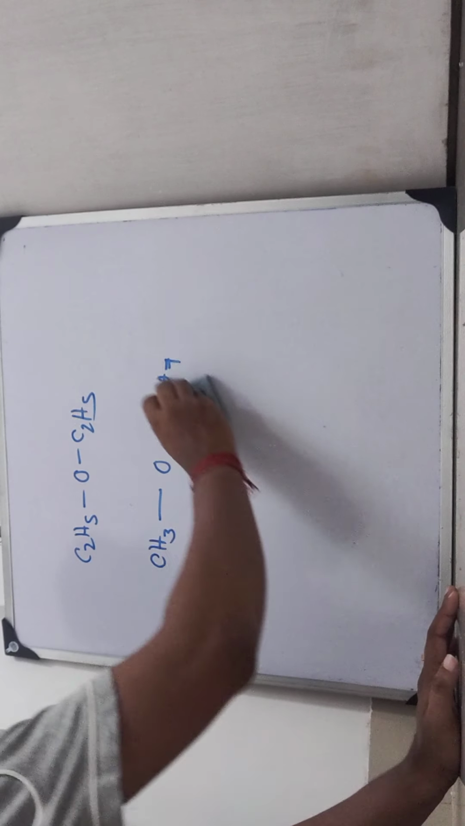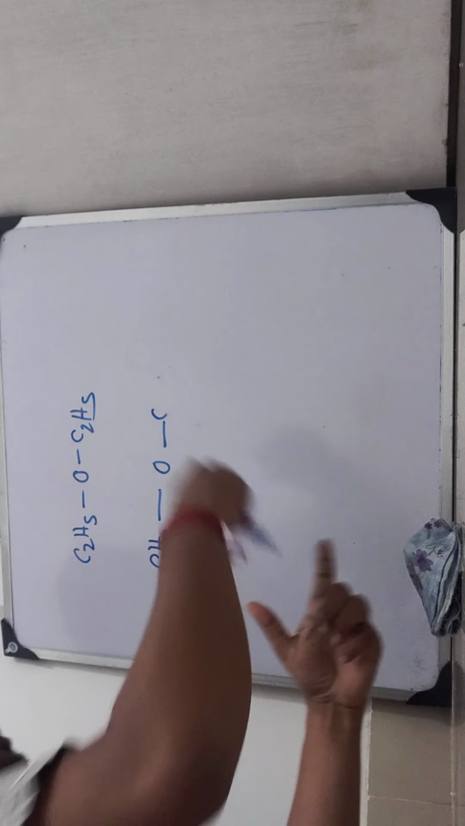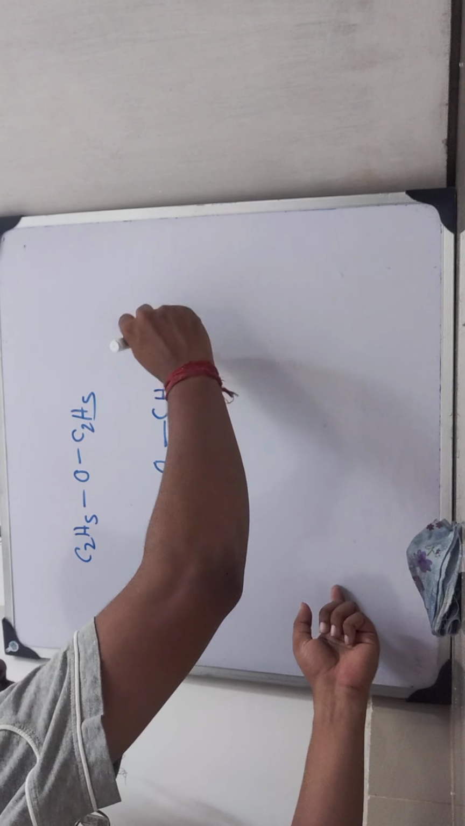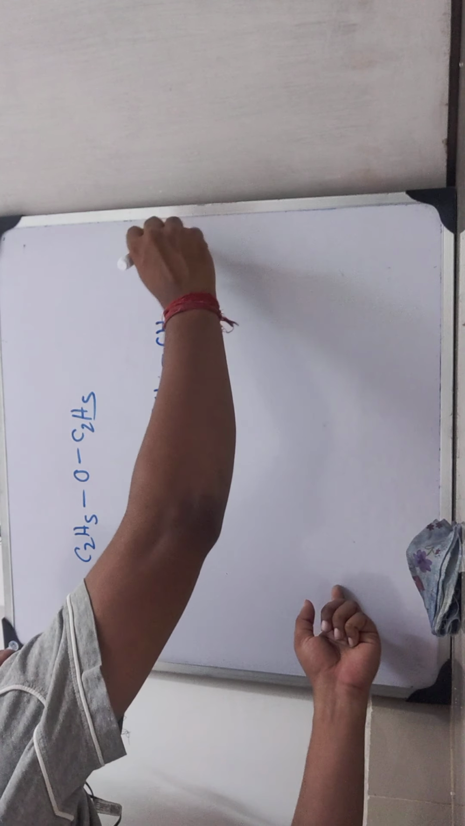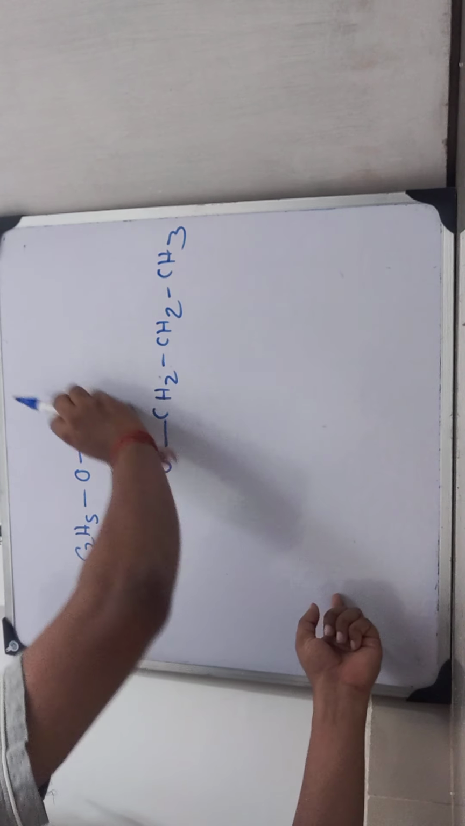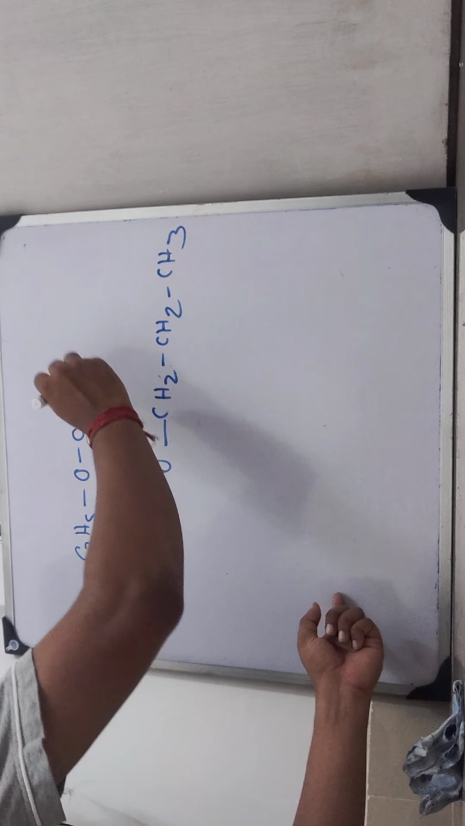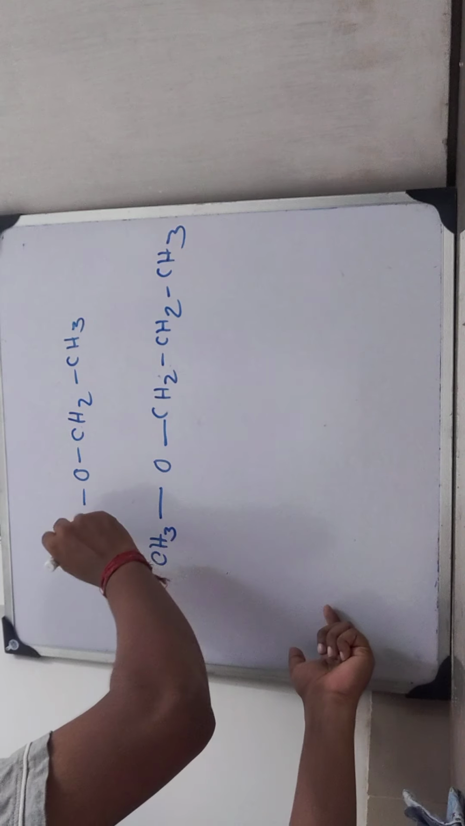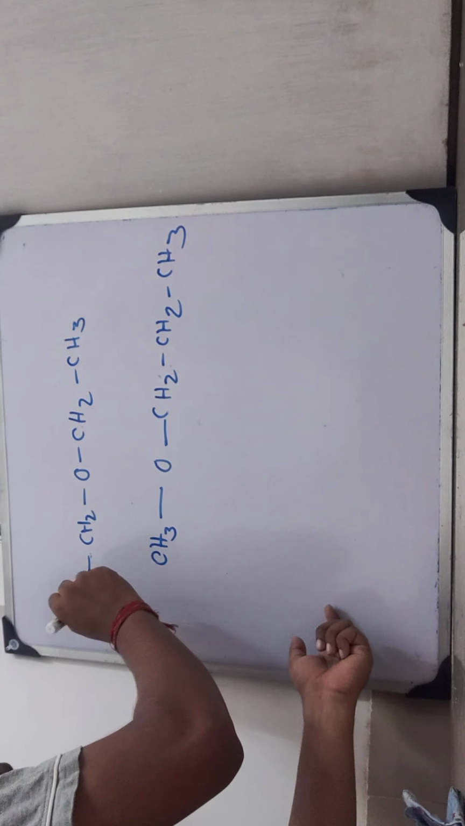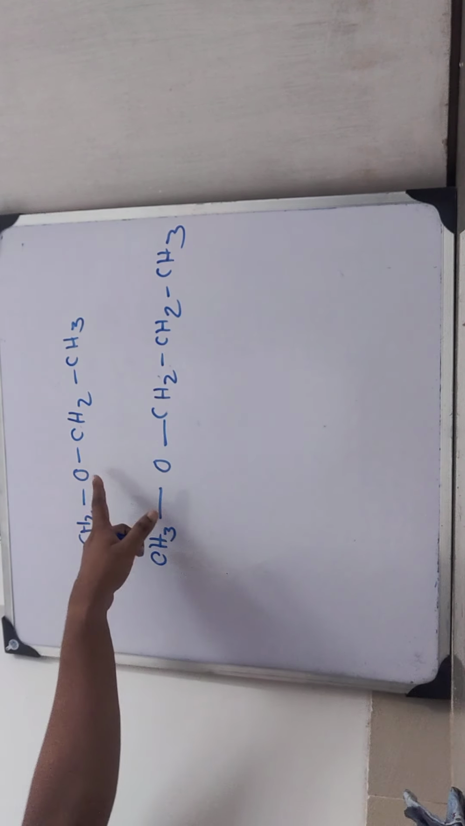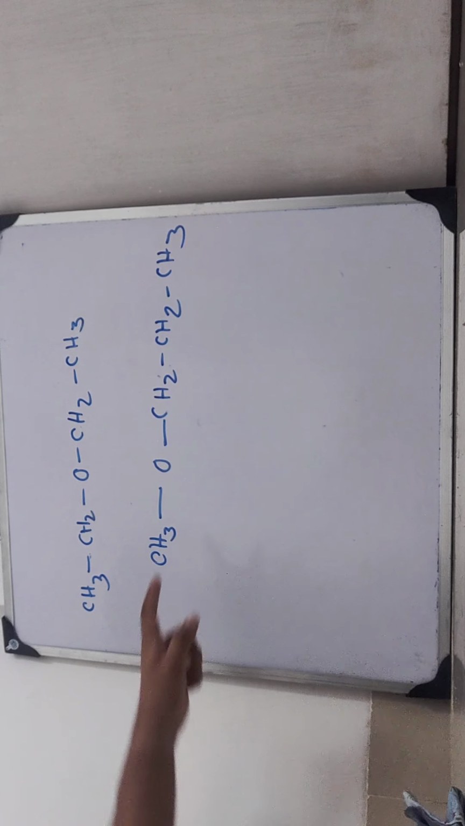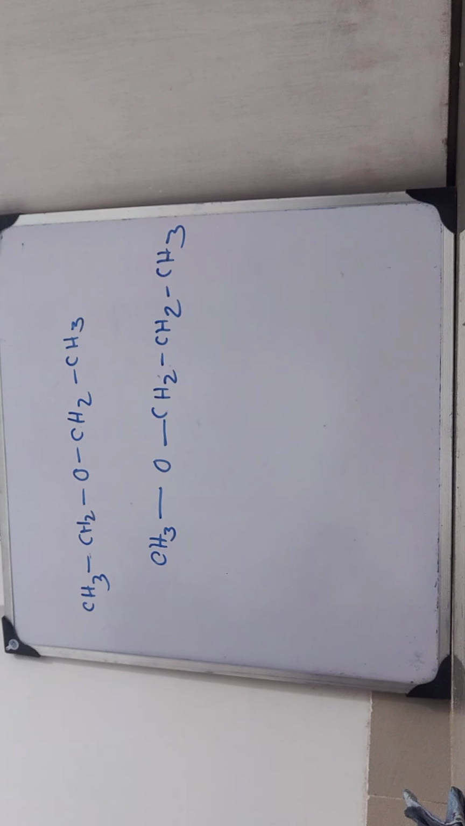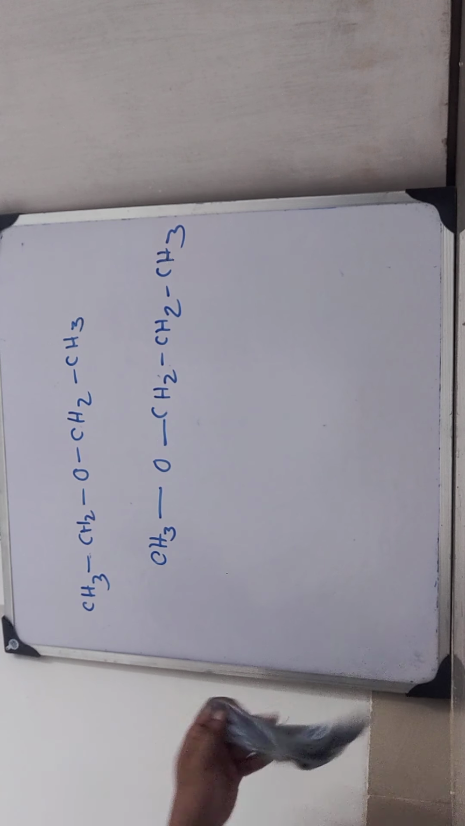Here, if we continue the chain, we get what? CH2 CH2 CH3. Total 3 carbons. And here, if we continue this one, then CH2 CH3. And here, if we continue this, we get what? CH2 CH3. So in this case, O was placed at the middle, but in this case, O is not placed at the middle. This is the difference, nothing else. This is where isomerism ends.